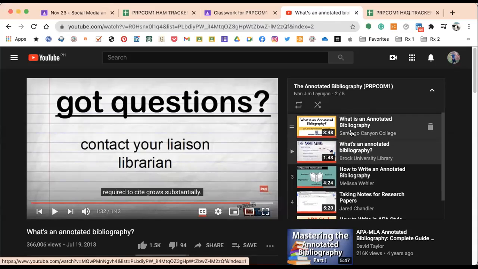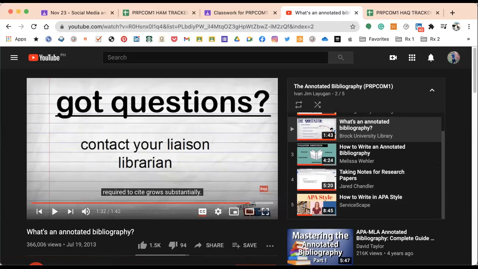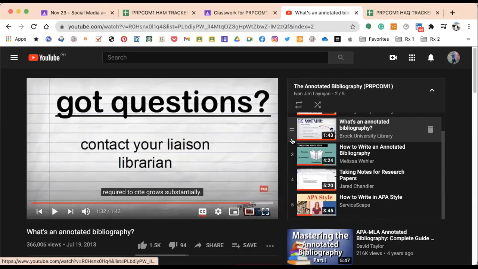The first three are for annotated bibliography. The fourth one is very important because it's about taking notes, which matters because you're going to take down notes like details, statistics, ideas, concepts, numbers, figures, etc. that you can use later on in your advocacy campaign. And the last one is how to write in APA style. APA is actually very simple. I'll show it to you later on. We're going to be working on these later on, and we're going to have a short review about this in a bit.